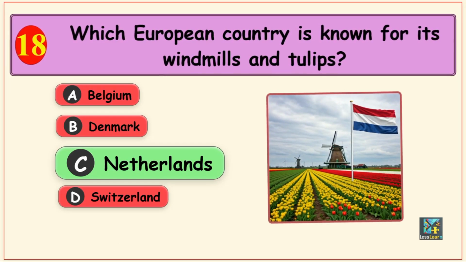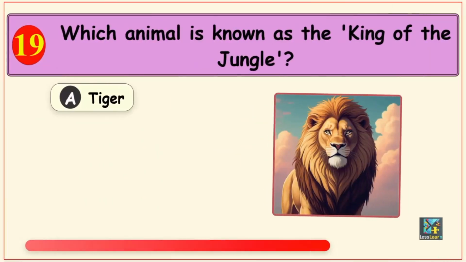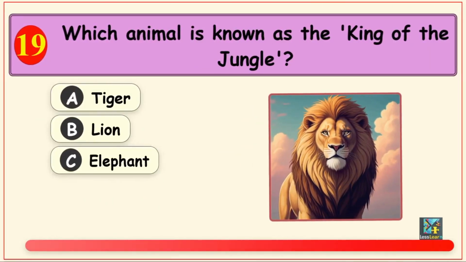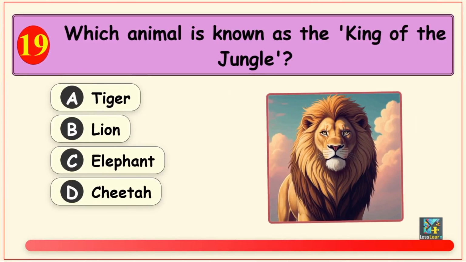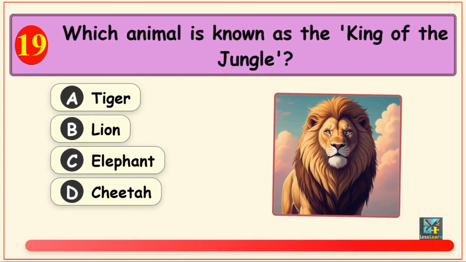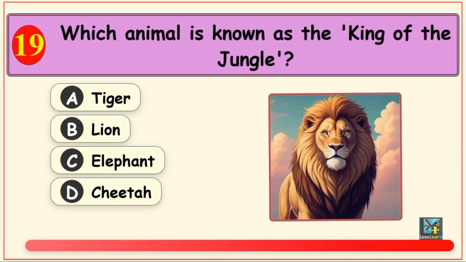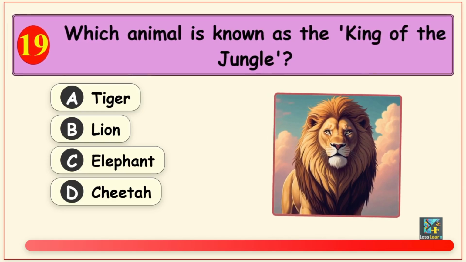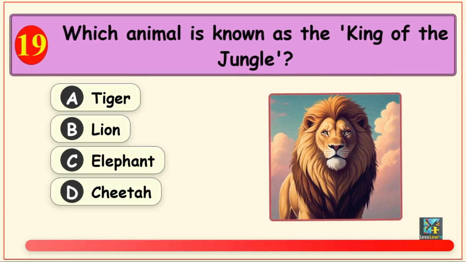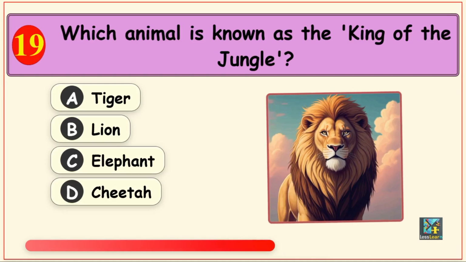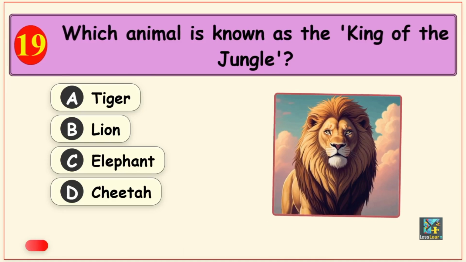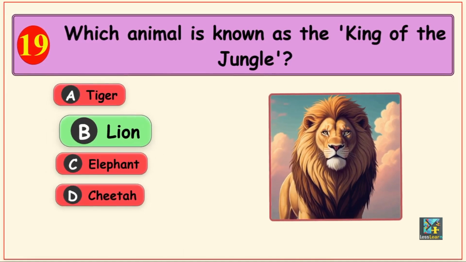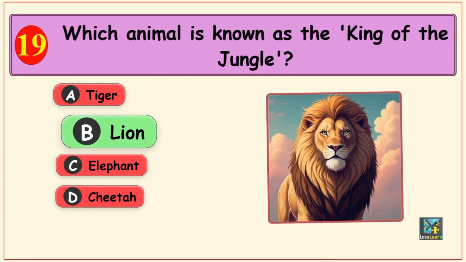Your next question is, which animal is known as the king of the jungle? Options are option A, tiger, option B, lion, option C, elephant, and option D, cheetah. The answer is option B, lion.